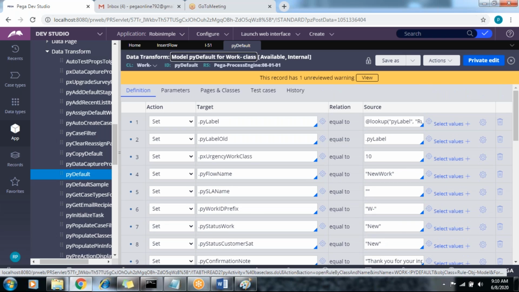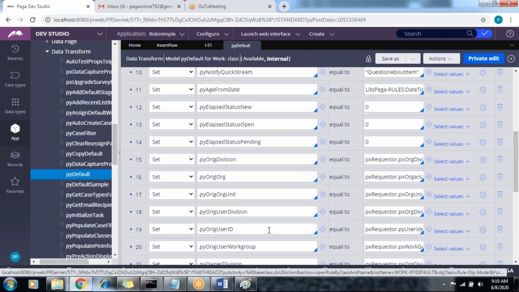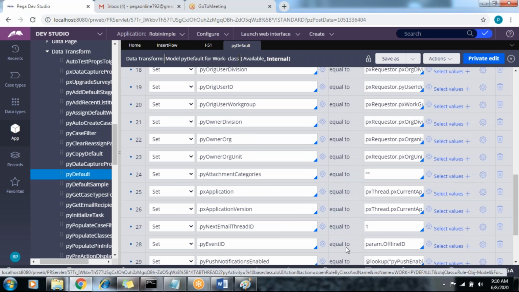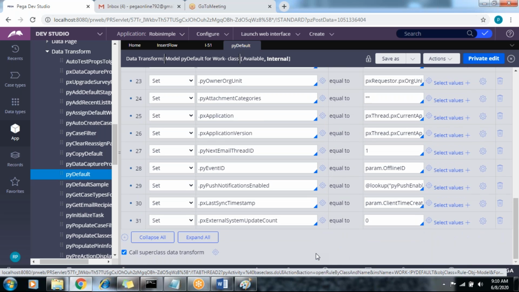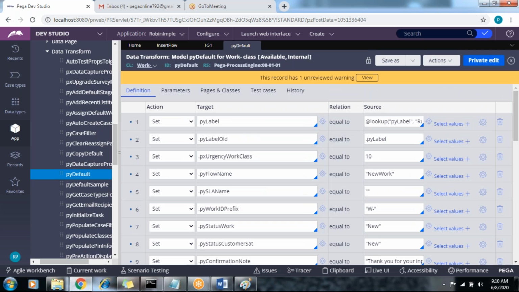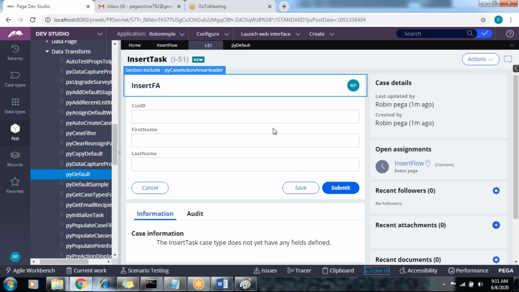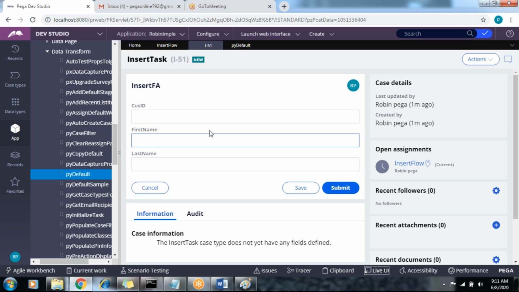The work object prefix ID is nothing but this PYID. PY label and these are system defined properties, which are assigned values in the backend by the data transform only. PYID is holding this work object ID. If you click on live UI and place the cursor, it shows the PYID property. So PYID is holding the work object ID.